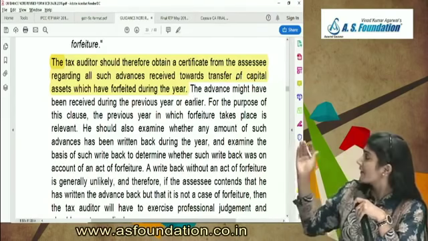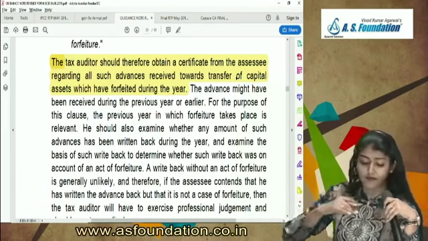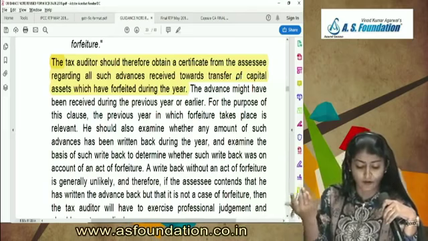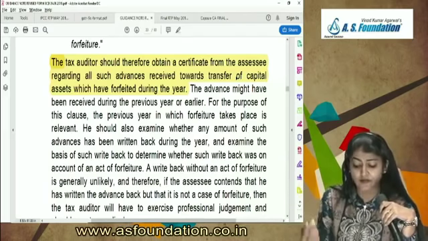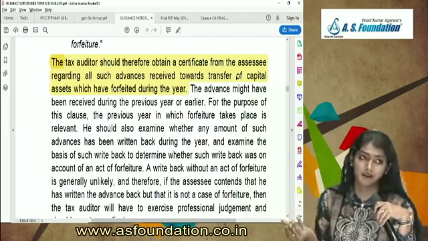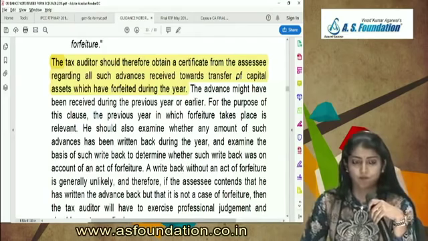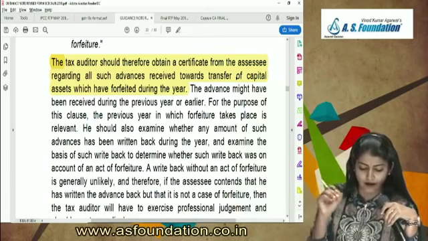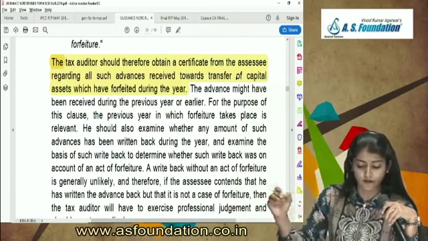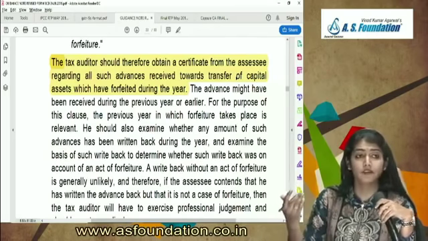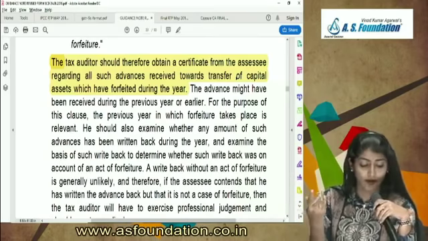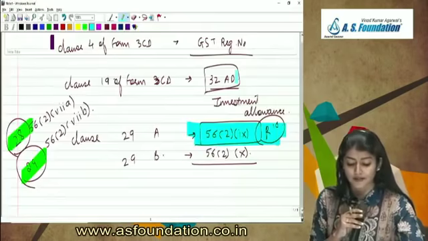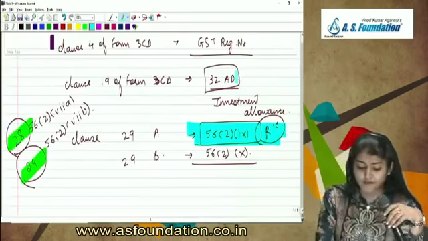Then it says the advance might have been received during the previous year or earlier. For the purpose of this clause, the previous year in which the forfeiture takes place is relevant. Advances received towards the transfer of capital assets which have been forfeited during the year. Then after that you have 29B, which is regarding 56(2)(x).